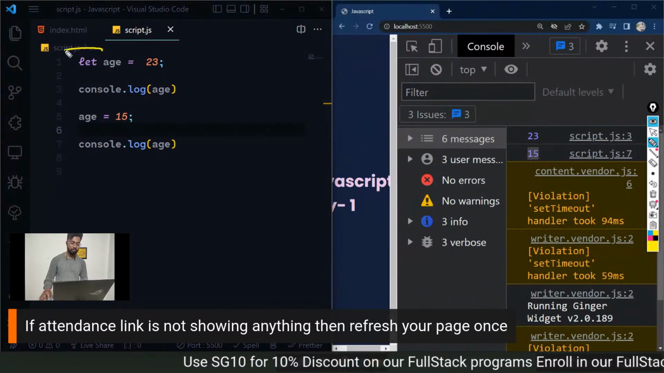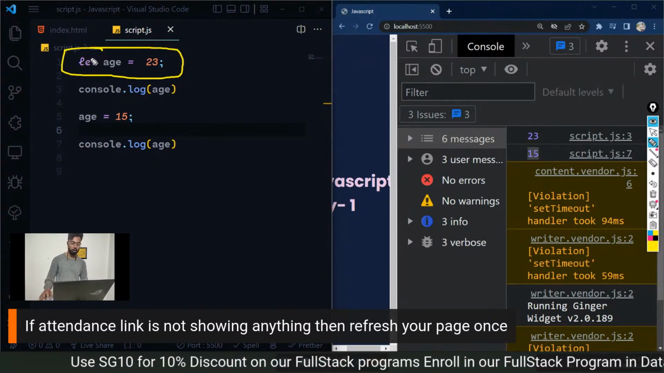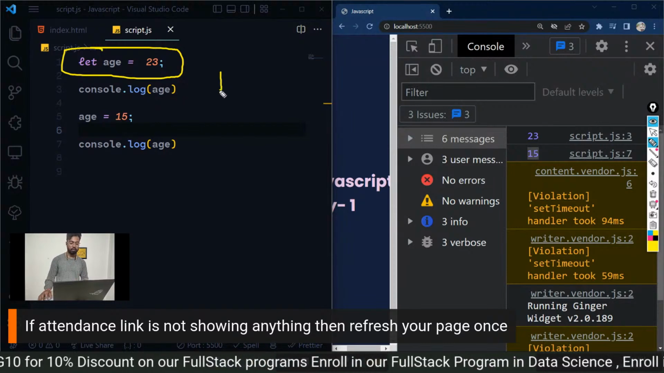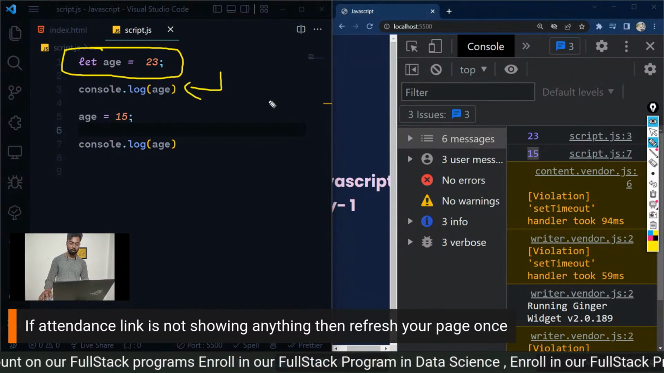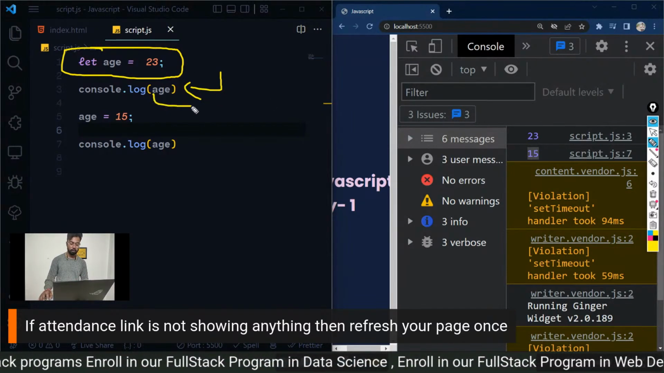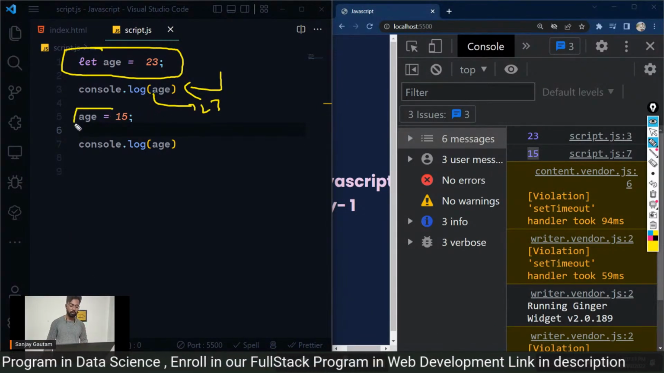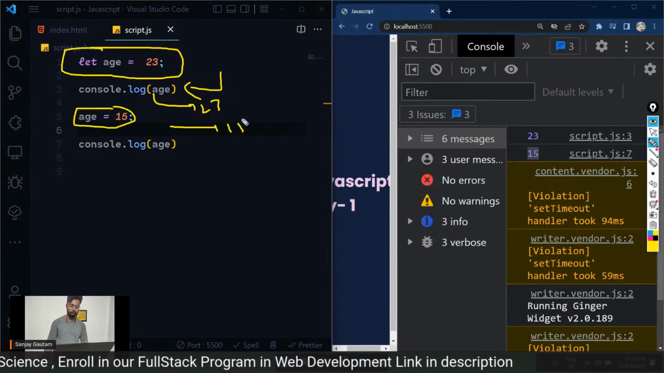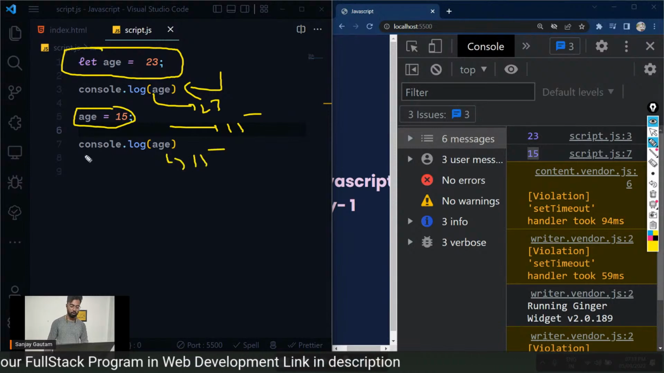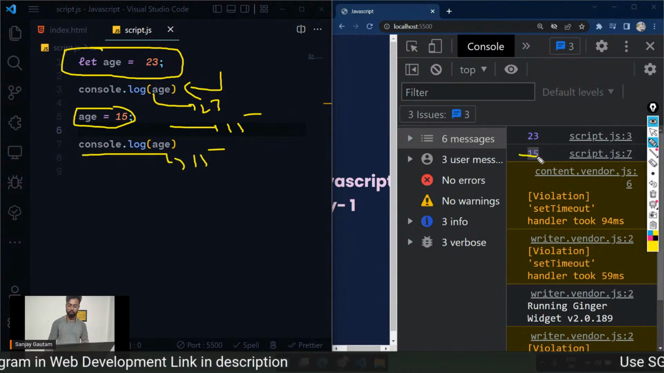Why? Because we created the variable called age as 23, and after that we logged the variable, so we are getting 23 here. After that, we changed the value of the variable age, so now it's 15. And after that, we also did the console.log here. That's why we are getting 15 here.